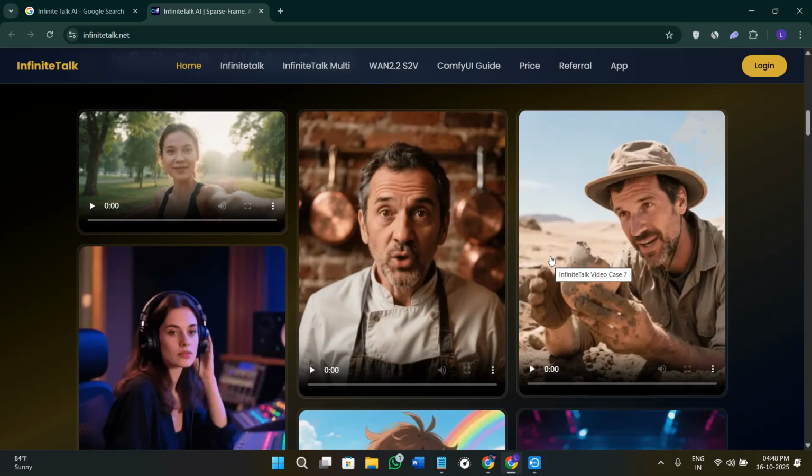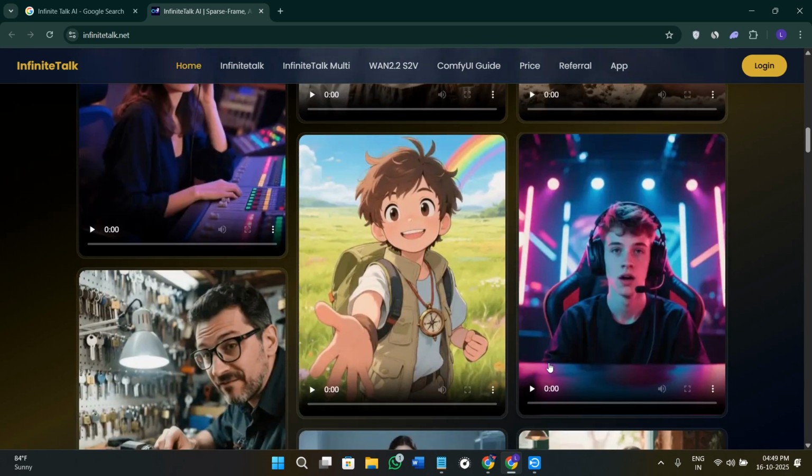So because it is built on China's new OpenAI infrastructure, there are no strict generation limits or paywalls here. So yeah, Infinite Talk AI might have just crushed Sora 2 in terms of access and features.